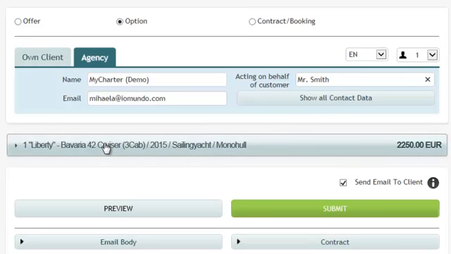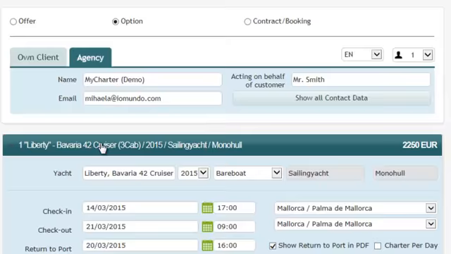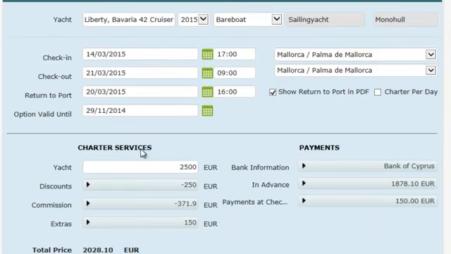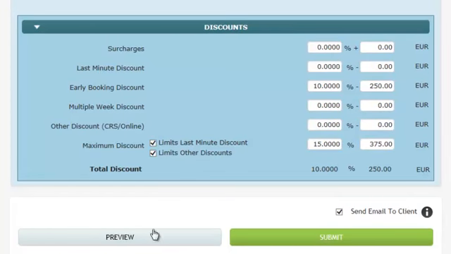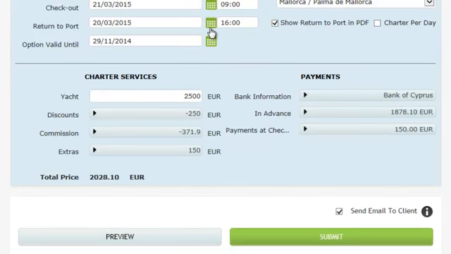By clicking on the yacht model, you see the essential data of the order. You can also edit the discount by clicking on discount. For closing, click again on the discount bar. By clicking on the respective bars like commission, extra or payments, you can also edit those features.